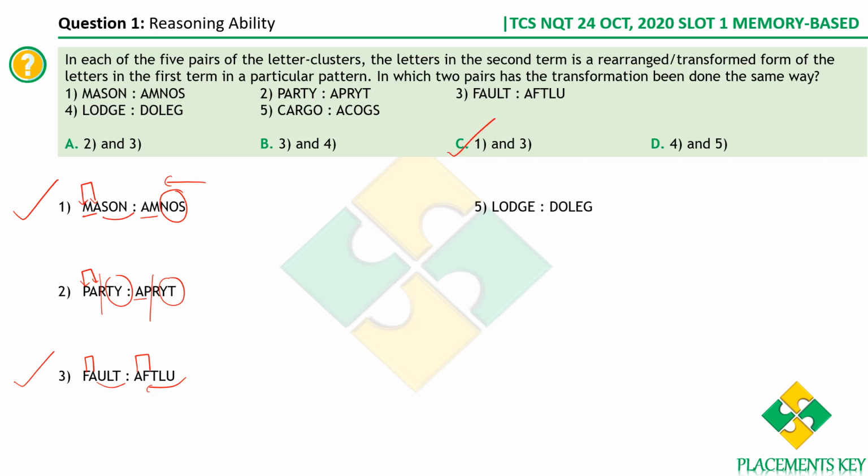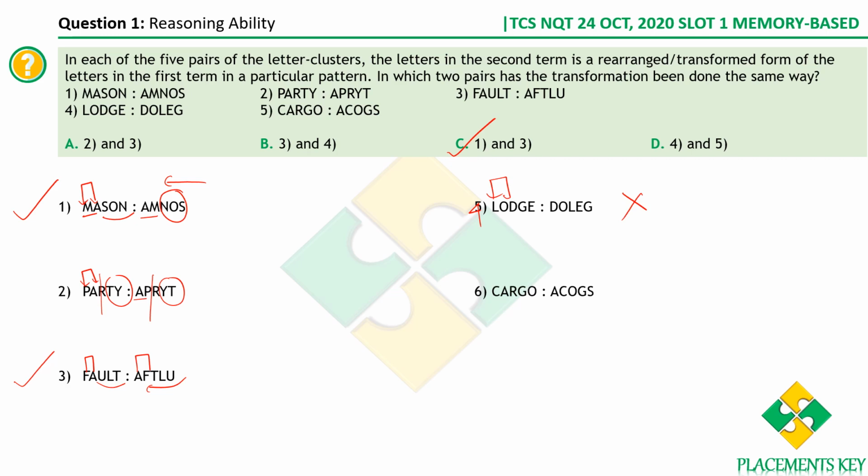Let's also verify for the next terms. So this fourth term, right? So what do we have? LO. So you have LO here. See, this is not even like, it's completely different. For all the other terms till now, the first two alphabets are interchanged, whereas here you have LO and then you have LO, DO, LEG. Therefore this is definitely not in any of the above patterns.